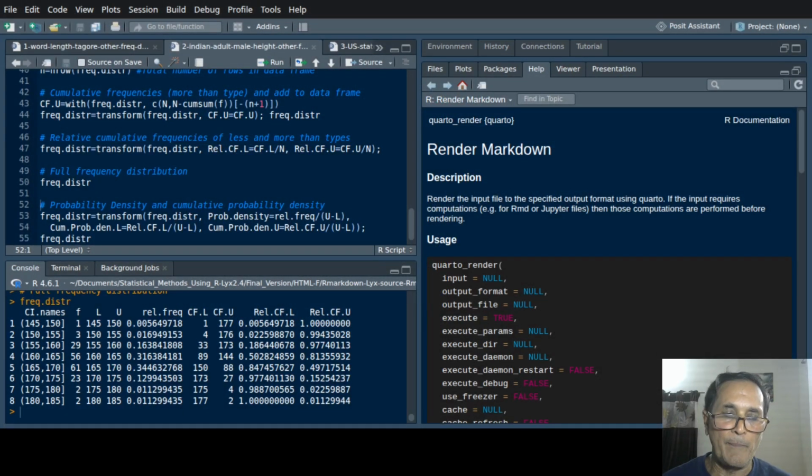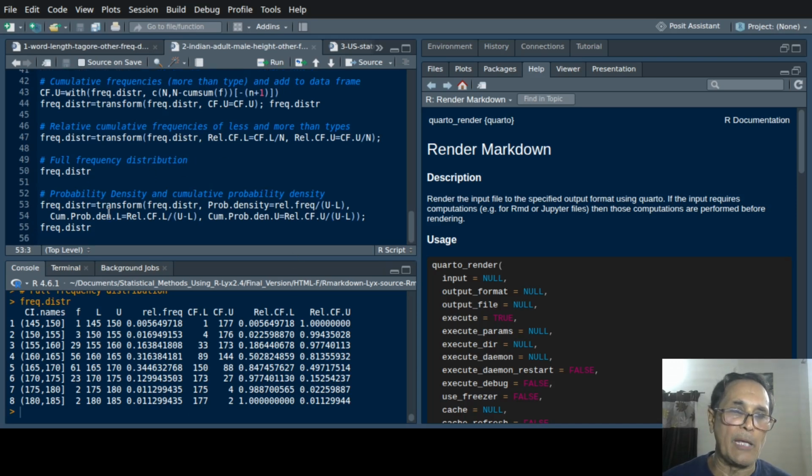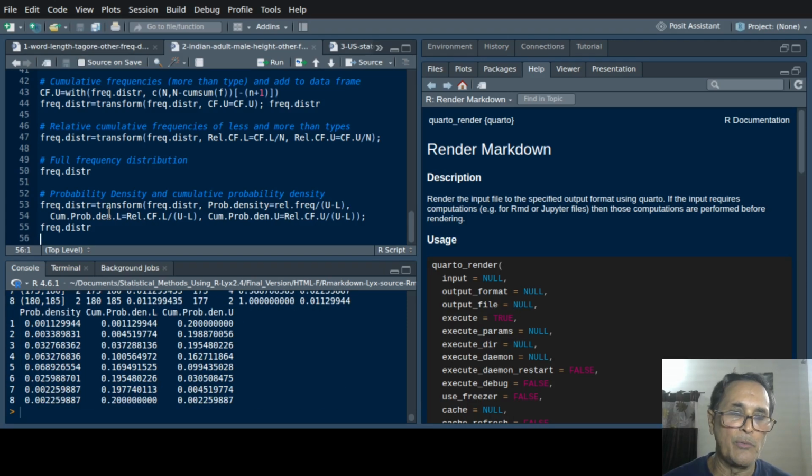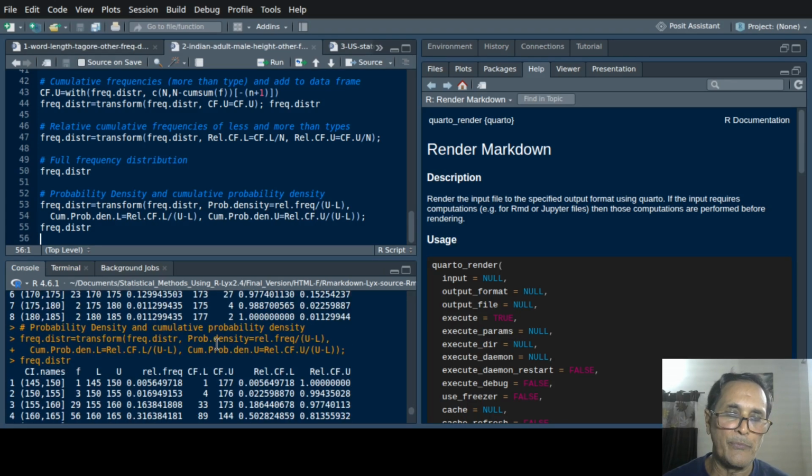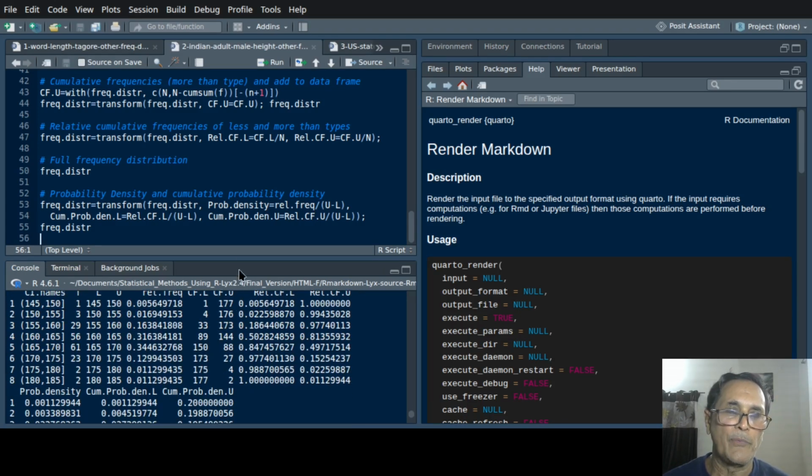You see here, this is that computation. We get like this. Okay. What we are doing, dividing relative frequency by u minus L, and relative cumulative by u minus L and so on. Okay. Now coming back to our presentation.